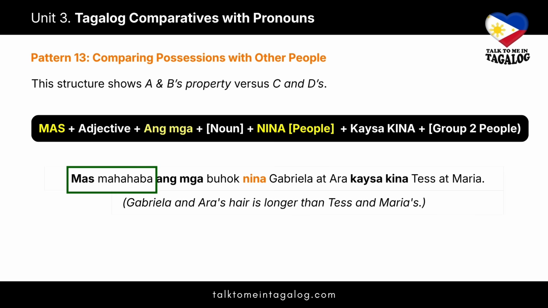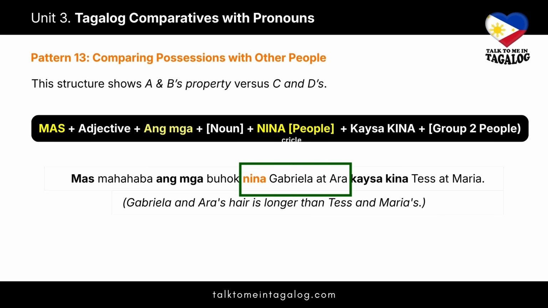Mas mahaba. We use the pluralized adjective because we are talking about the hair of multiple people. Ang mga buhok. We add mga because there are multiple subjects, the hair of several people. Nina, Gabriela at Ara. We use nina, which is the plural of ni, to show joint ownership of the first group. Kaysa kina Tess at Maria. We use kina, which is the plural form of kay, to mark the second group as the point of comparison. Just like the previous pattern, the word hair isn't repeated, but kina tells the listener exactly who the comparison is directed toward.